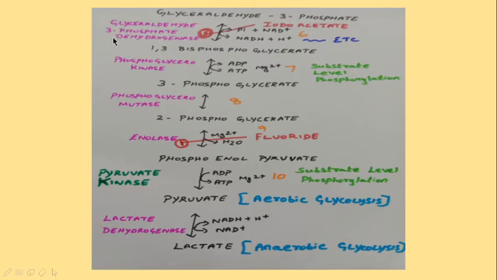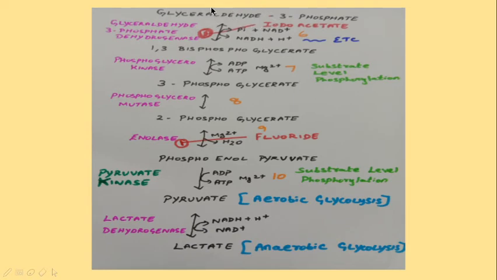This glyceraldehyde 3-phosphate dehydrogenase will use one inorganic phosphate, and it will also use as the coenzyme NAD+. This coenzyme NAD+ will be converted into NADH and H+. These two hydrogen atoms are derived from this glyceraldehyde 3-phosphate.